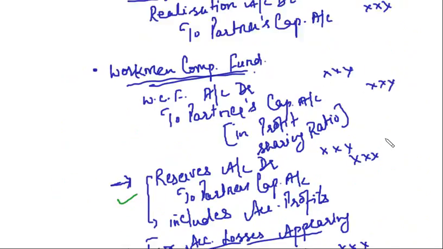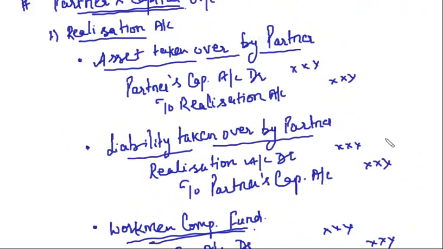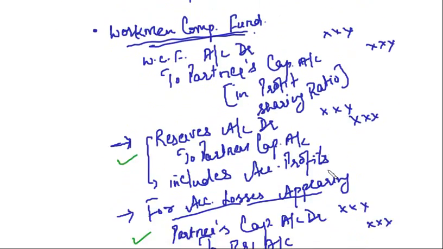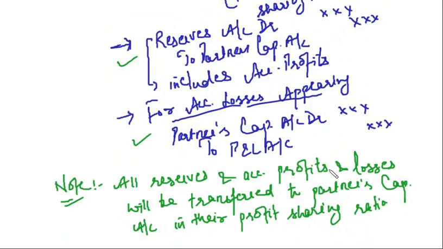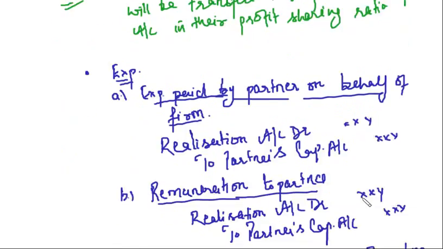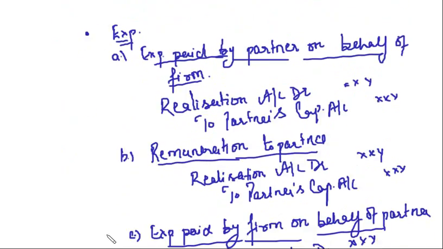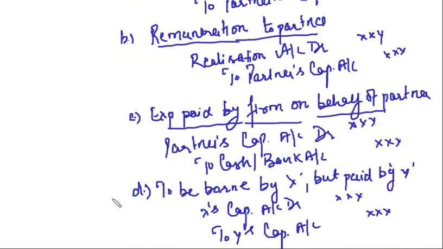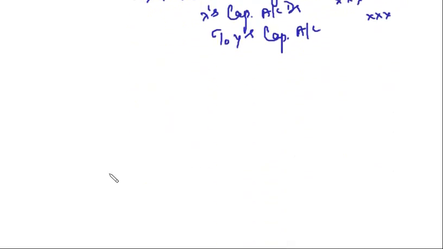So what we have discussed so far: first I said asset taken over by partner, then liability is taken over by partner, then I told you that all the reserves and the accumulated profits and losses will be transferred to partners' capital accounts in their profit sharing ratio. Then after that we discussed about expenses. Expenses, these four cases where we have the reference of partners' capital accounts. Anything else? What was the next step?